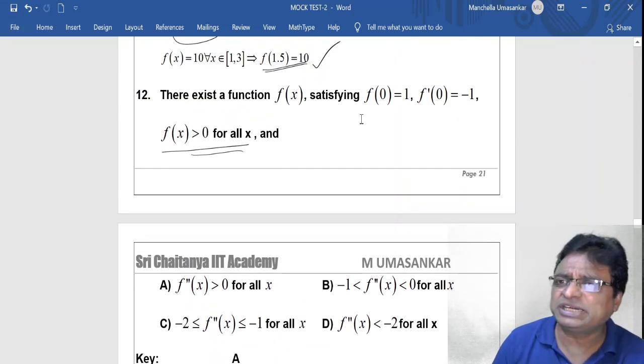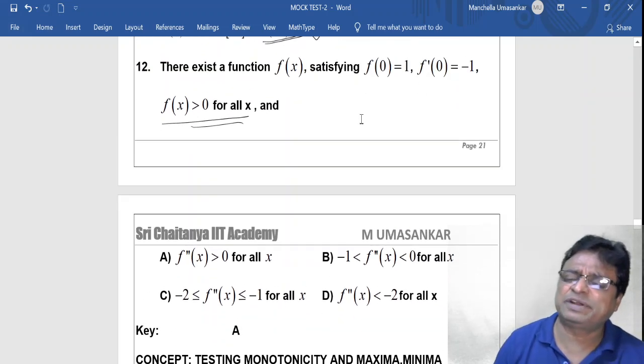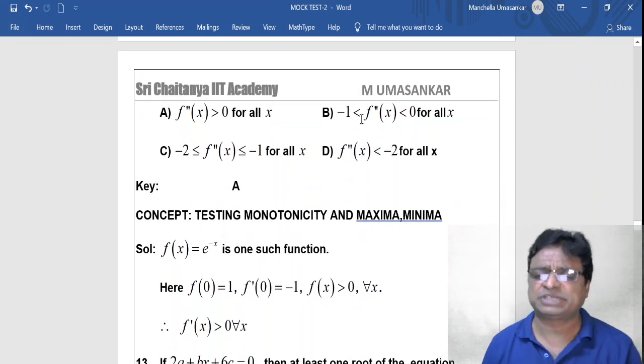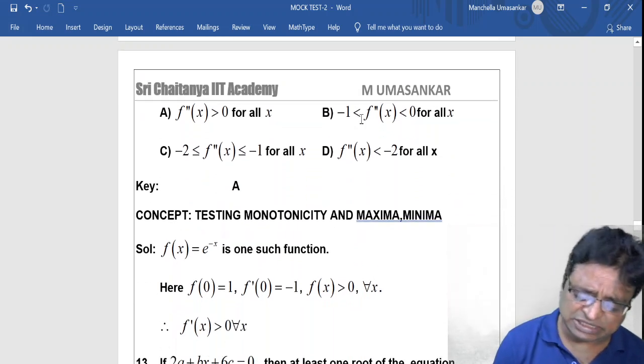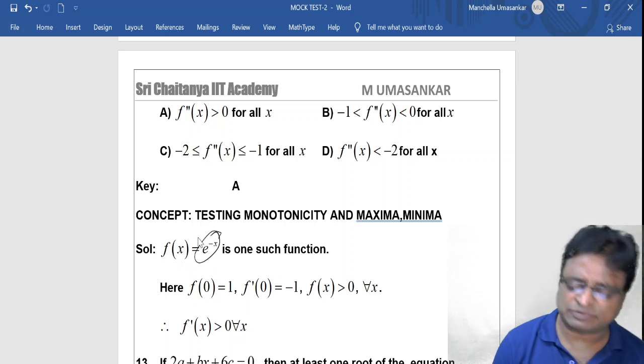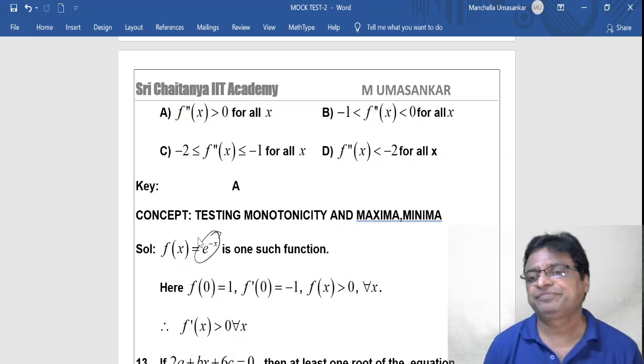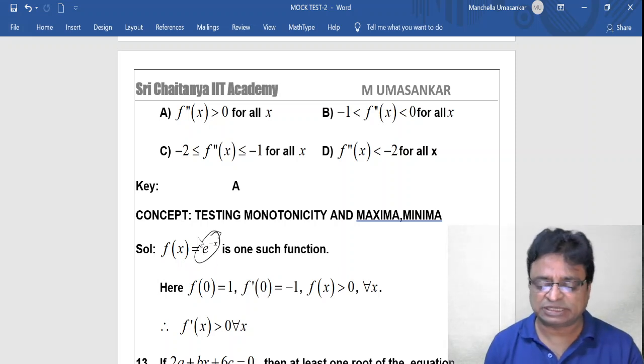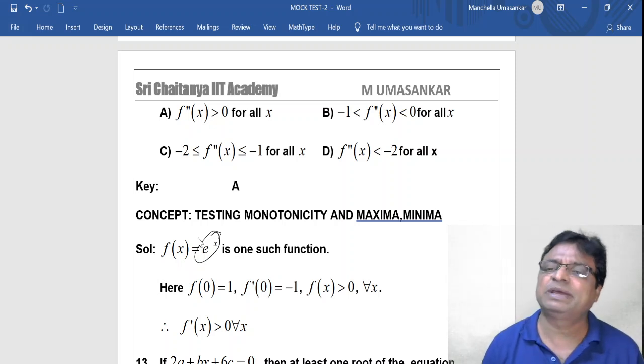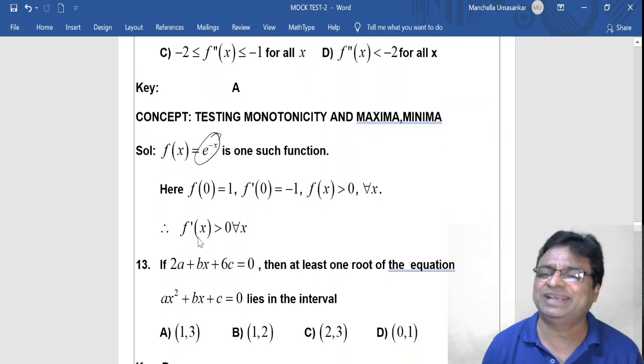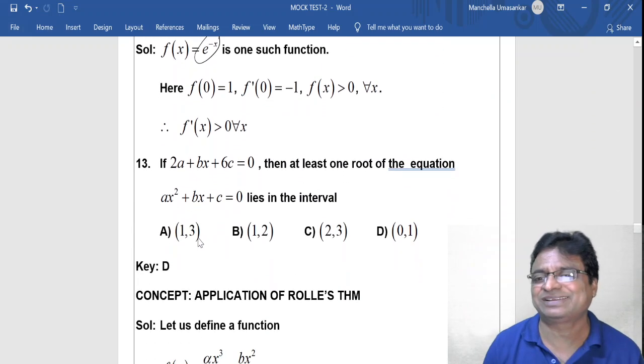So my suggestion is, whenever this kind of question is given, you go for simple functions. In general, the simple function e power minus x is one of the testing functions. This function satisfies all the conditions. So what to do? You verify e power minus x in the options, and you will get the answer as option a. This is how you can get the answer by the checking method.